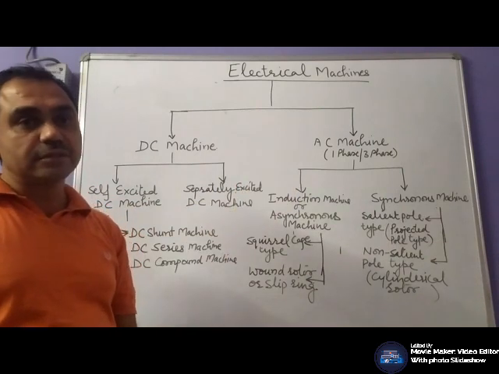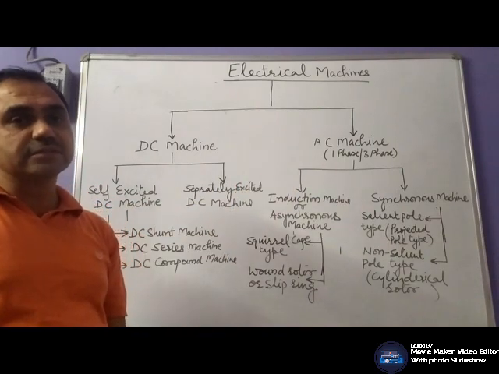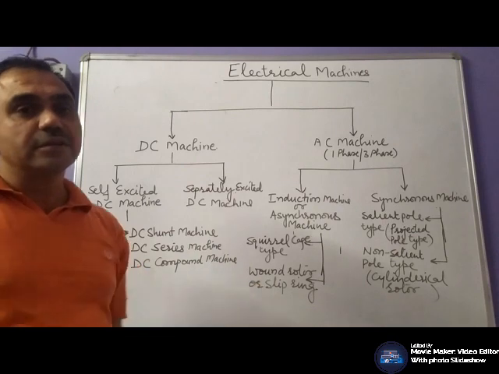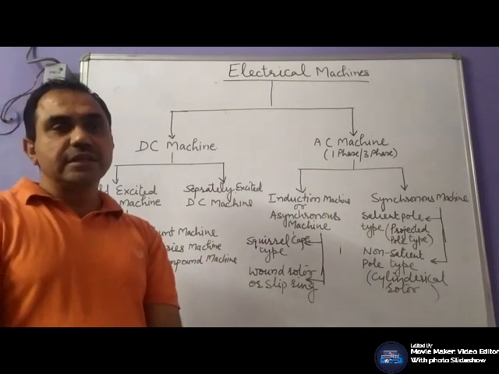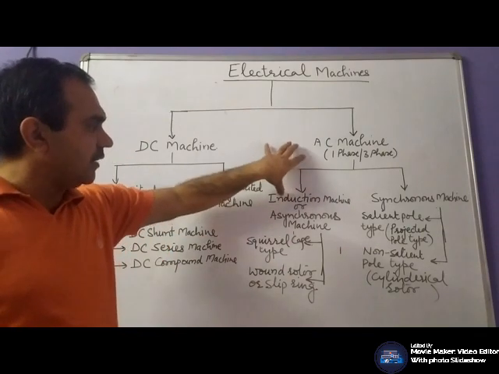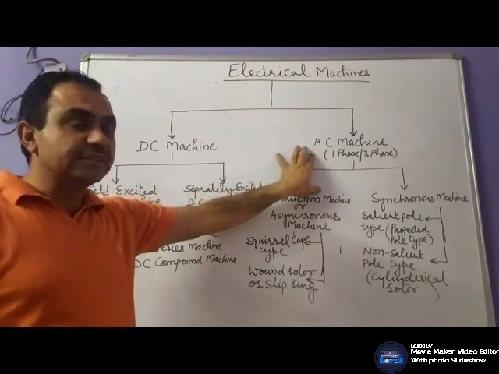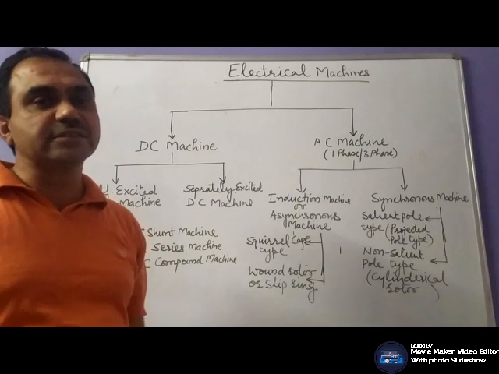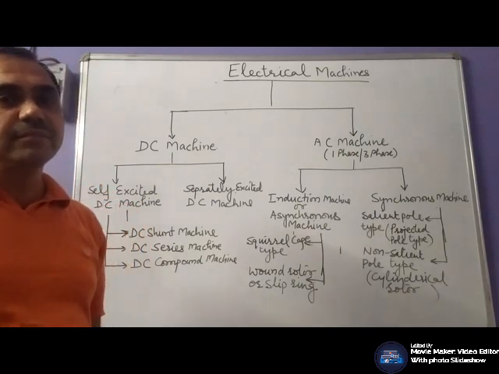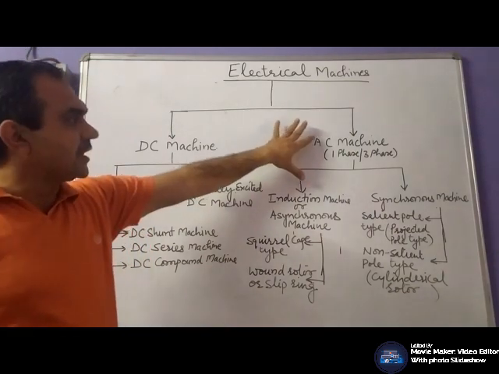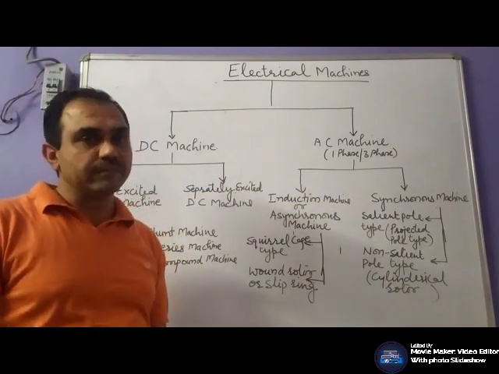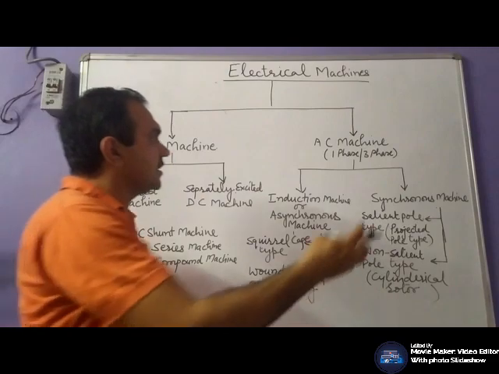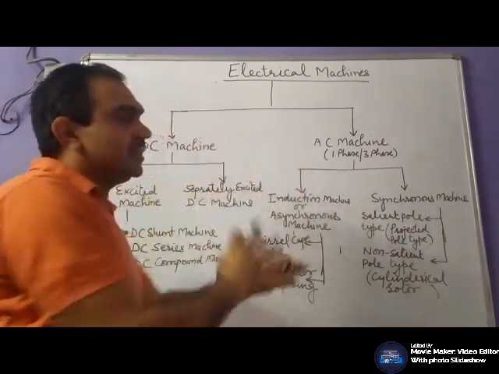Likewise, in case of an AC machine, one winding requires DC supply and another winding induces AC or requires AC supply. So the winding which requires DC supply has to be supplied by an external source, or a certain mechanism has to be made by which we can convert that AC into DC for that particular winding. So we have already discussed whether your machine is AC or DC.